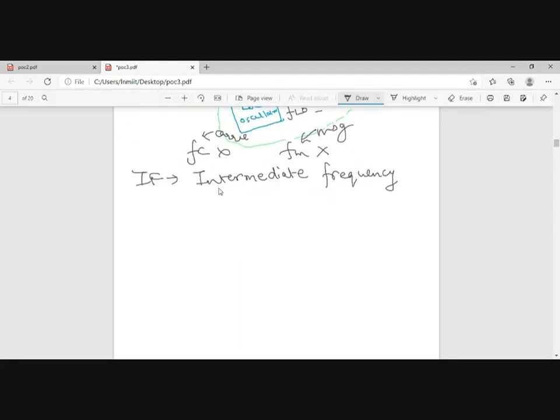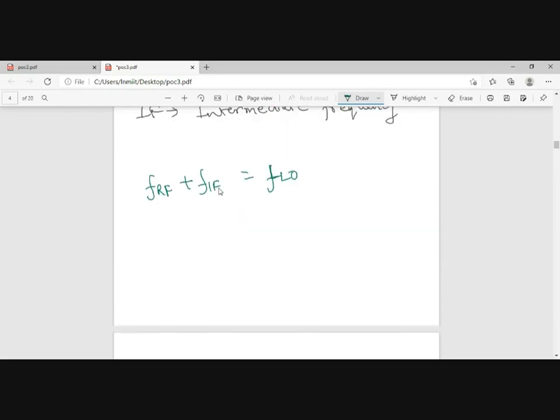So my FLO, that is local oscillator, should be, if I am considering FLO to be greater than FRF, FRF plus FIF is equals to FLO. Suppose ले लेते हैं. Then what will happen? If I pass this to this, so two things will be generated, FRF plus FLO and FRF minus FLO.